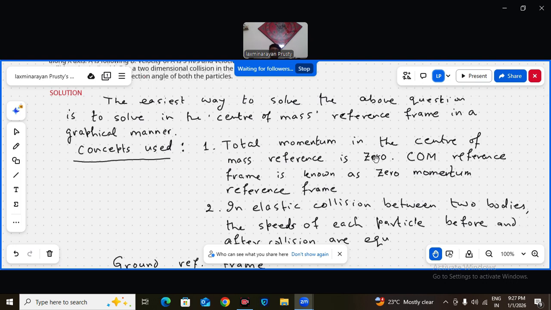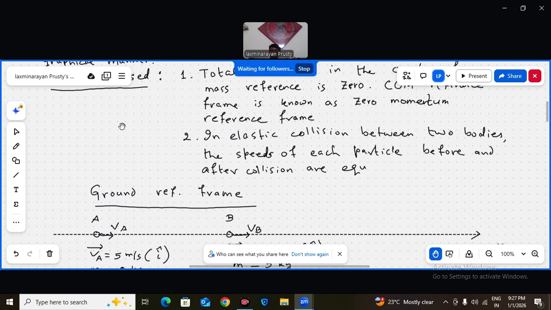Total momentum in the center of mass reference frame is 0. That means if the center of mass is the origin of my reference frame, I fix my origin on the center of mass of the system of particles, then the total momentum of the system must be 0. That's why the center of mass reference frame is known as the zero momentum reference frame. This is point number 1. This concept I am using.